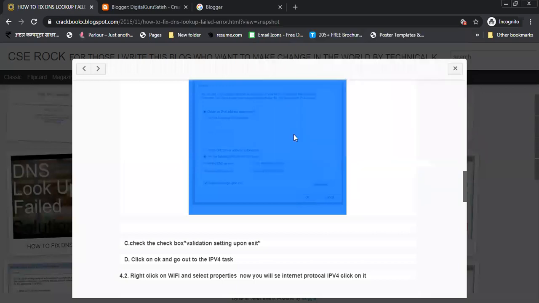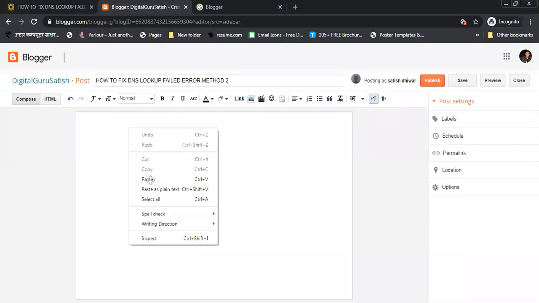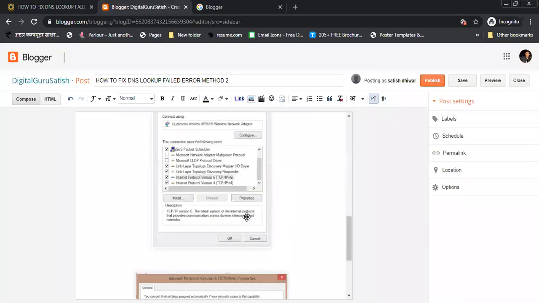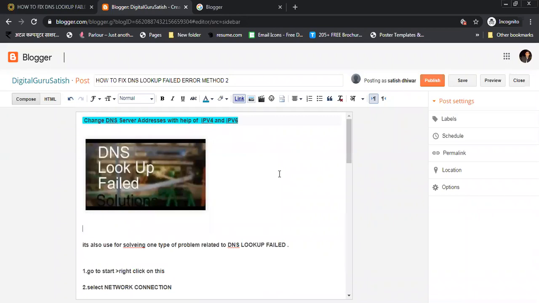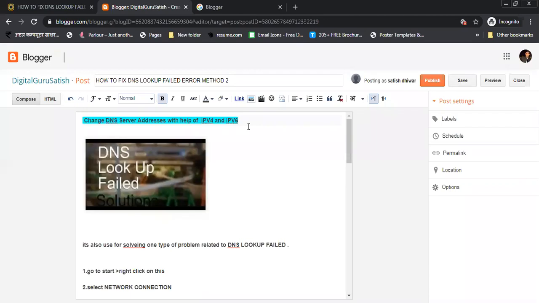Copy, and I will go on my Digital Guru Satish and I will paste it. You can see all the things which you copied, all are present here.